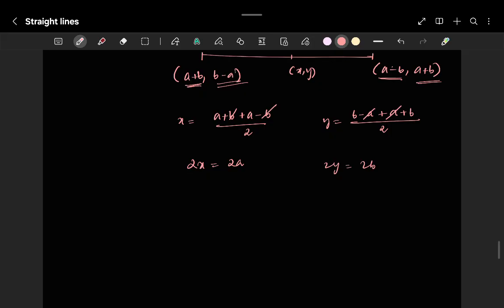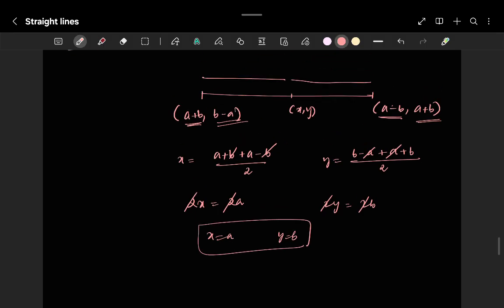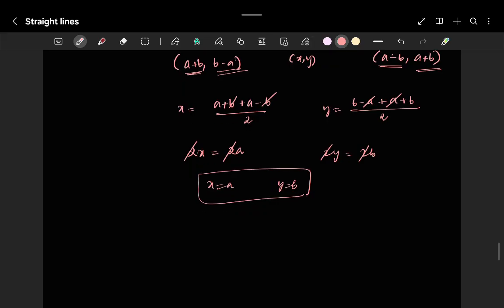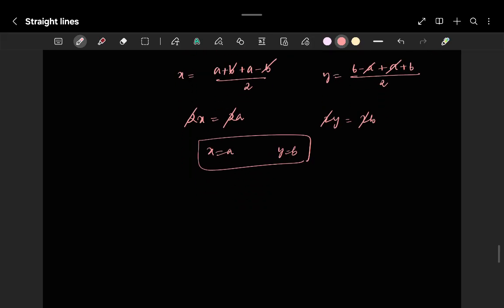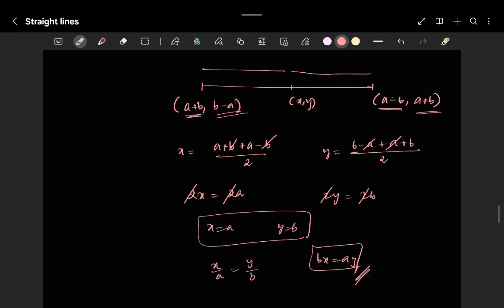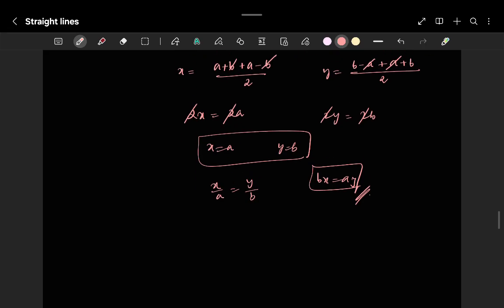So here x is equal to a and y is equal to b. Now this is also one scenario. That means x by a is equal to y by b. Yes or no? 1 basically, right? bx is equal to ay. This is another proof. Now this is the second method. You can solve it in both ways.